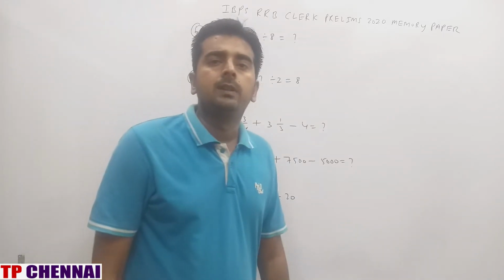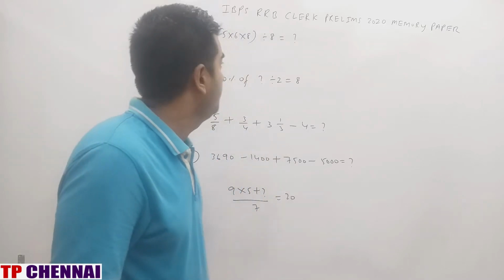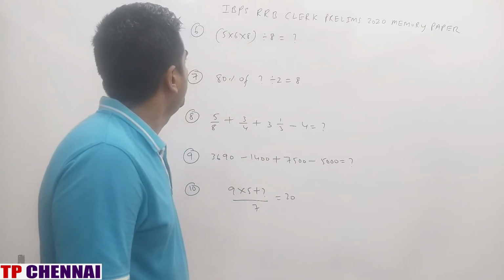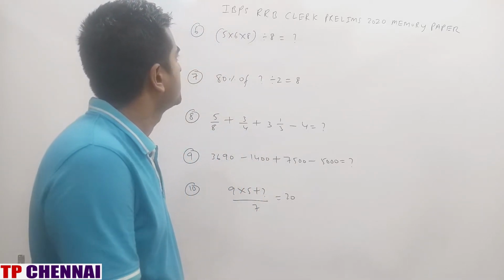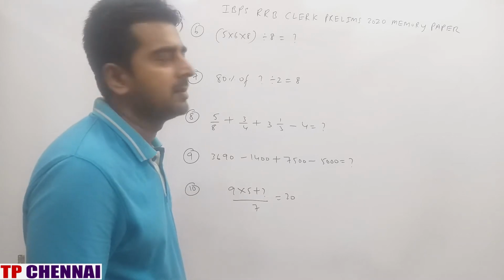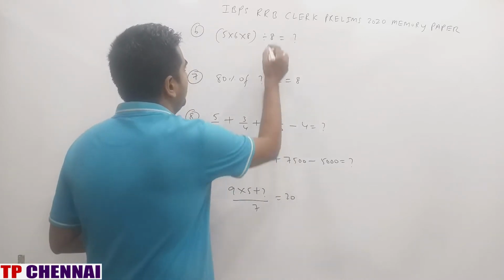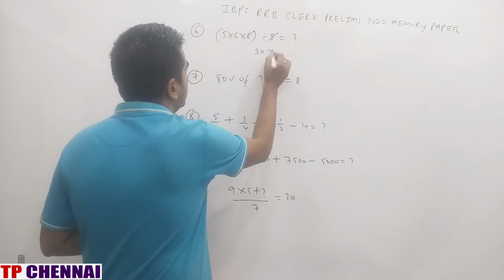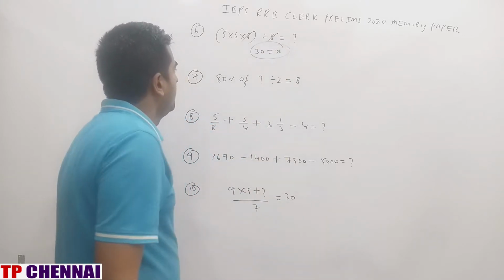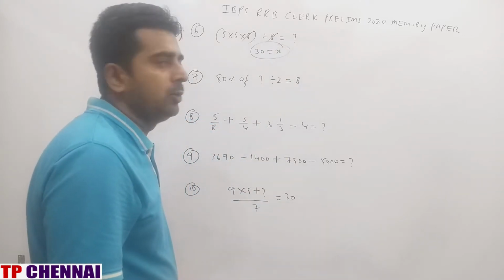So I hope you are clear with the previous 5 questions. Now we will see the next 5. 5 into 6 into 8 whole divided by 8 is equal to question mark. See what type of question they are asking, right? So this 8 and 8 will go. 5 into 6 is 30. My answer is 30. 80% of question mark divided by 2 is equal to 8.